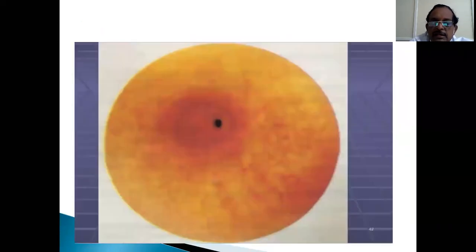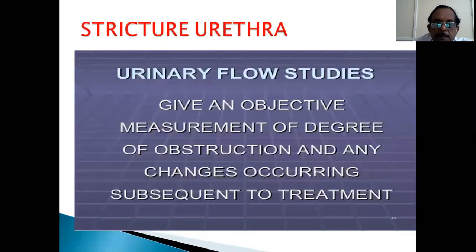So, you see, this is how a stricture looks like in urethroscopy. When you do a urethroscopy, the stricture is like this. Sometimes it may not allow even a 3 French or 4 French ureteric catheter. Normally, 16 French is passed easily. So, this is how a stricture looks like when you see it endoscopically. So, what do you do?